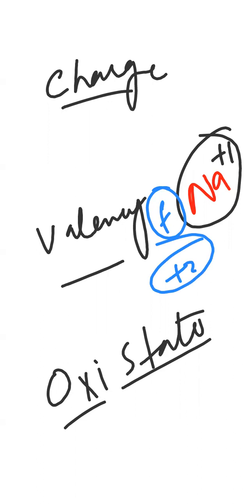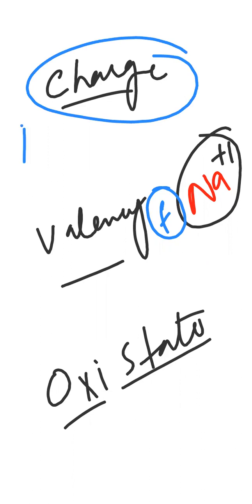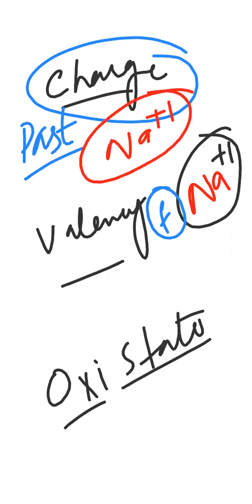So see, valency is something like a future prediction. Easiest word में बता रही हूँ so that you could remember. Then what is a charge? Past. Valency is future. So charge is the past. For example, if I say I have a sodium and that has positive one charge on it. Now this positive one is not telling the future of the sodium that it will donate its one electron. No, it is the charge of the sodium. So it is telling about the past of the sodium. Means sodium has donated its electron few minutes before. So this is the past.